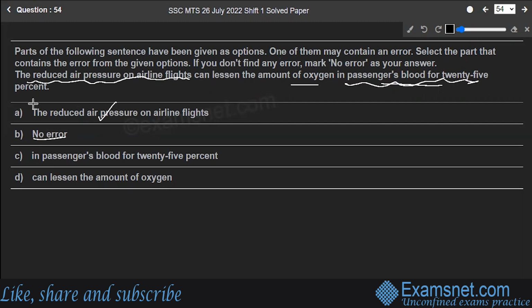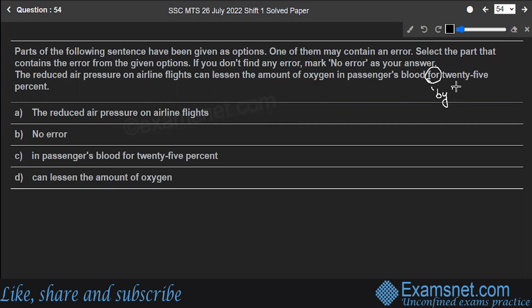This one, can lessen the amount of oxygen. So these are the three parts, basically 1, 2, and 3. You have to find out which contains an error, or you can simply click that it contains no error. Well, the part that contains an error in the question is passengers' blood for 25%. Here the for is wrongly used. For will be replaced by by. So this part contains an error.